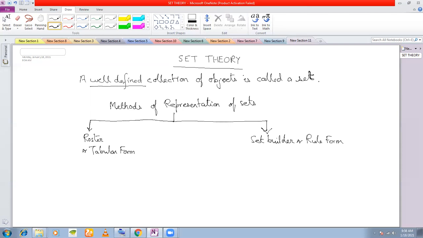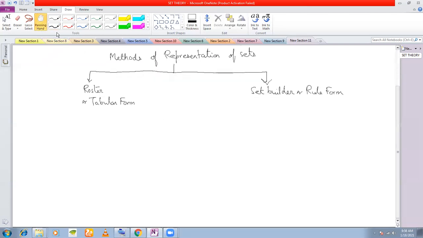Now, how do you represent this? What do you mean by roster or tabular form? When you actually enlist the elements of a set, for example, if I say the set A is equal to 1, 2, 3, 4, 5, you are listing all the elements of the set, right? This becomes your roster form.